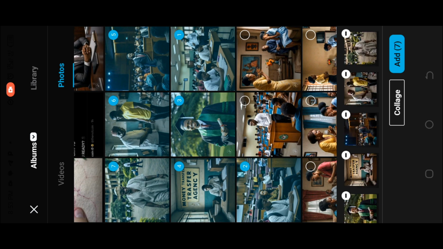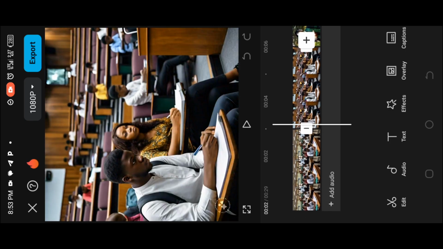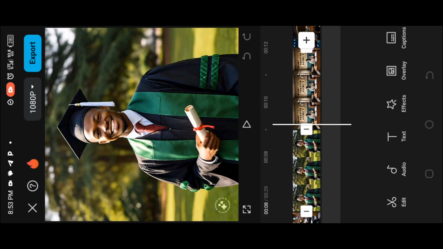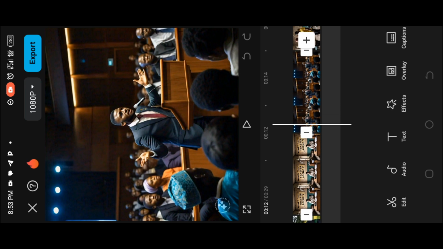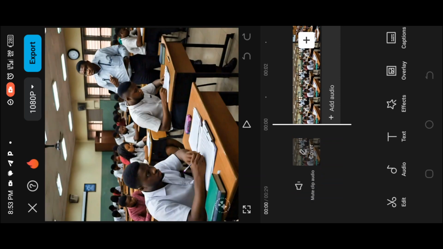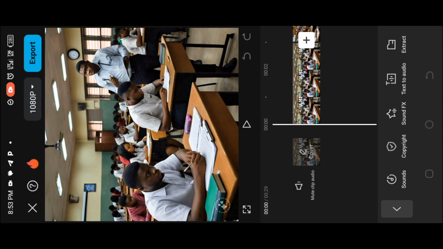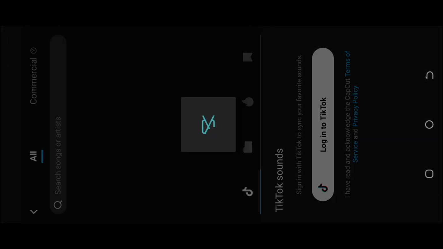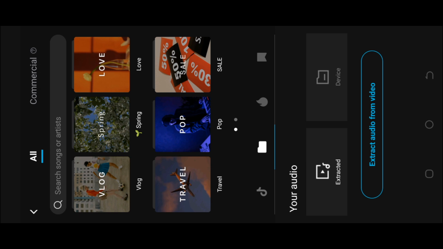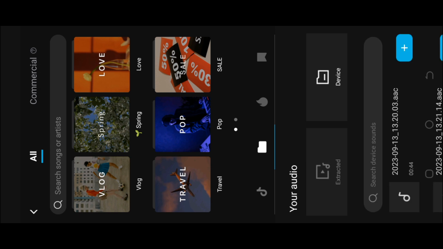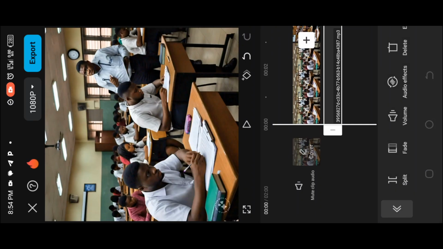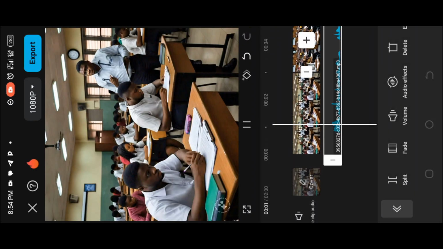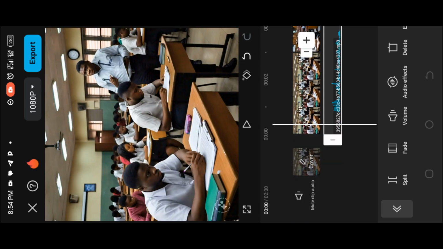Okay, we've selected. The next step is to add the audio, the voiceover downloaded from the Meet Augie. Below, we have the edit icon and the audio icon. You click on the audio icon, and below it we have the sound and the copyright. You click on the sound. After clicking on the sound, you're provided with the extracted sound or the device sound. You click the device sound, the one you've downloaded, and click on it to add it to your video.